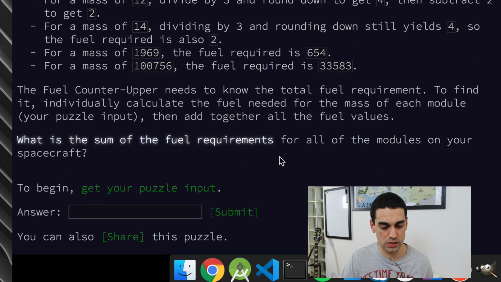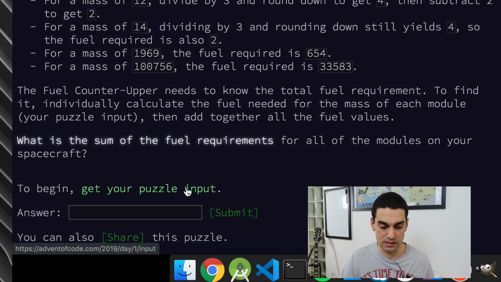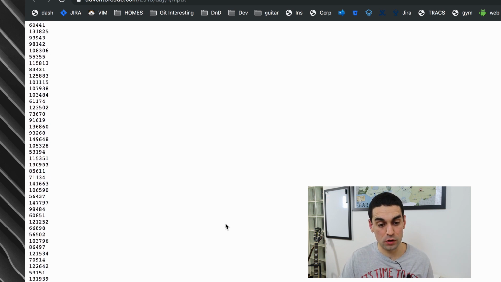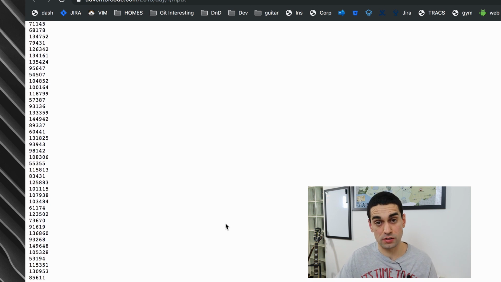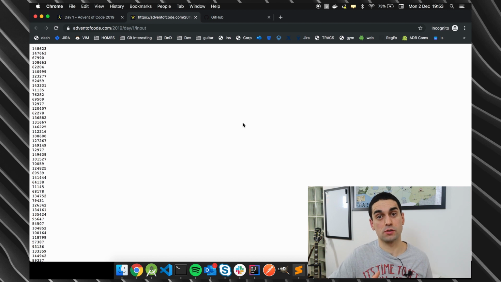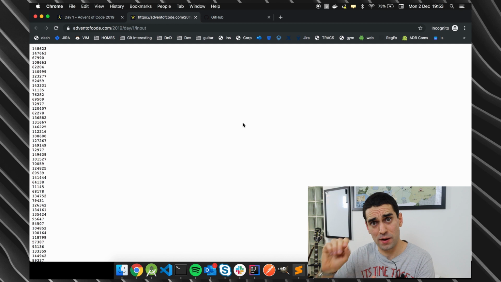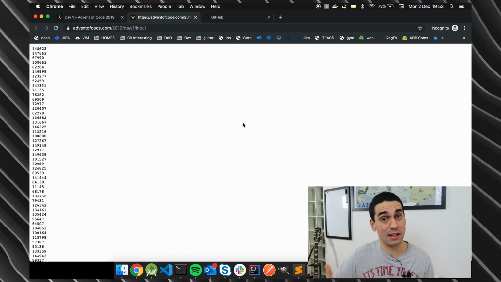And underneath the instructions is a link that says get your puzzle input. If I click it, it gives me a file of the input required to do this puzzle. If it's anything like last year's, most puzzles come with a file full of lines so that you can't just manually go through one by one and do the maths. You have to write some sort of algorithm, some sort of function to compute it all for you.